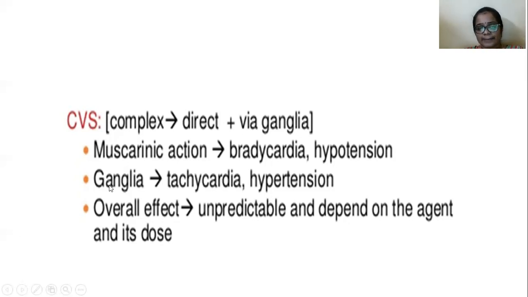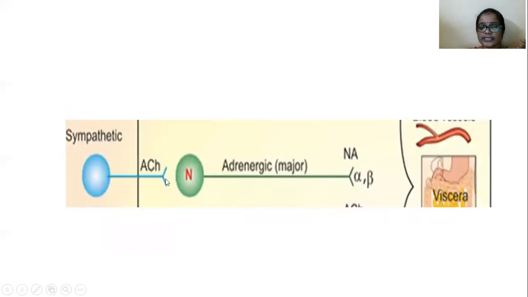But in higher doses of these anticholinesterase drugs, what will happen? There is activation of what? Ganglia. As a result of this activation, the postsynaptic neuron is activated. This postganglionic neuron stimulates the release of another neurotransmitter like noradrenaline. Noradrenaline and adrenaline are the sympathetic neurotransmitters, right?